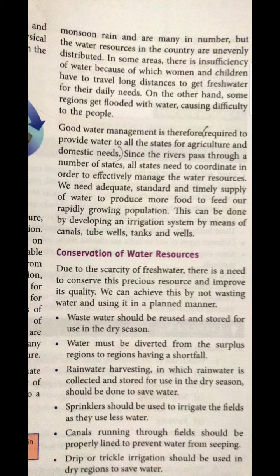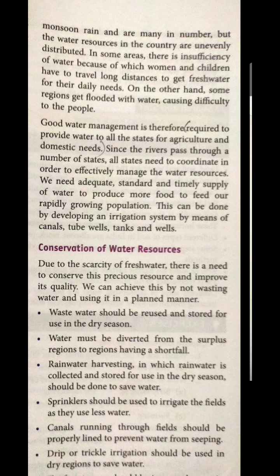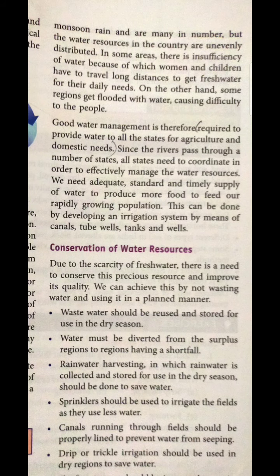Sometimes some areas face the problem of floods, with difficulty in the survival of the people. But in some areas there is a scarcity of water, and people are not getting water evenly. We can say that in India the distribution of water is not a perfect or proper one.